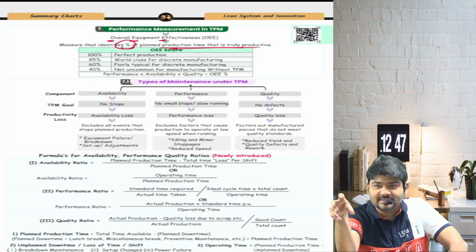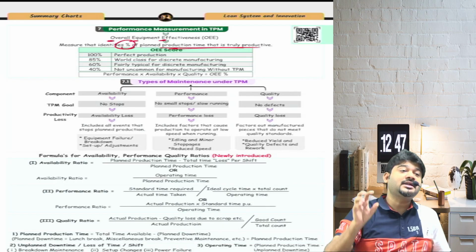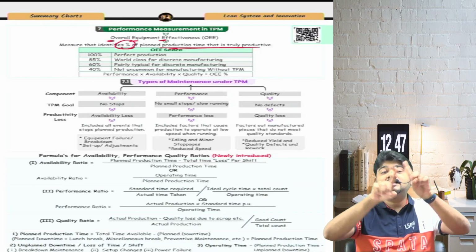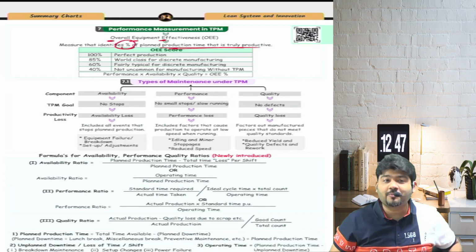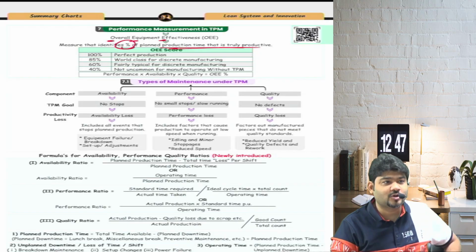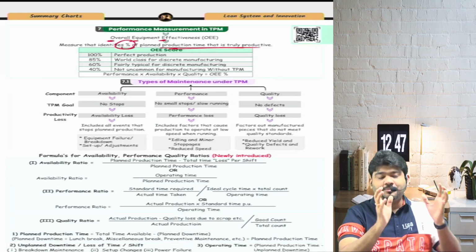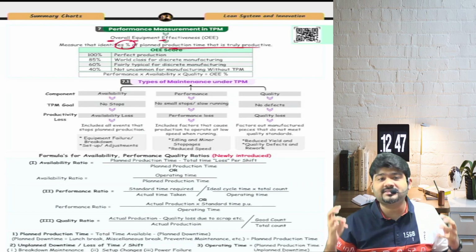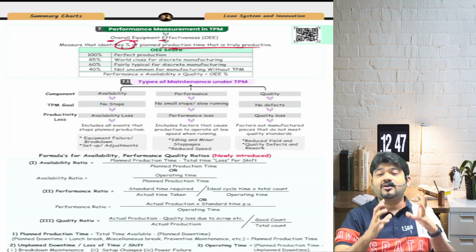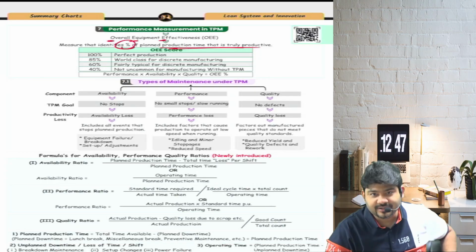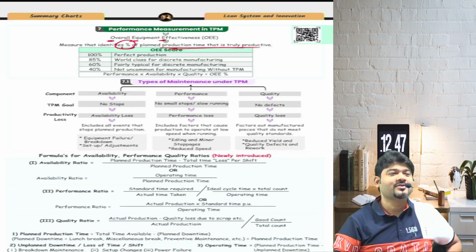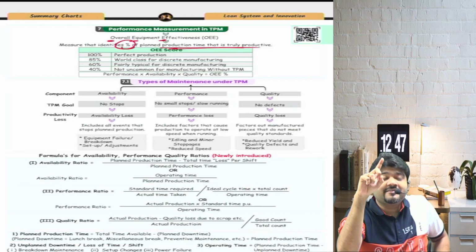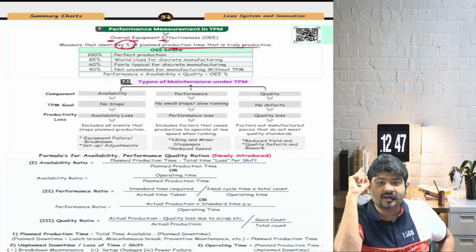But the point is, can I use OEE to check whether that Xerox person's machine is working properly or not, whether he has implemented TPM or not? Yes or no? So suppose let's create an OEE situation for that Xerox machine. Now how do you check that? First thing I will check is the availability.